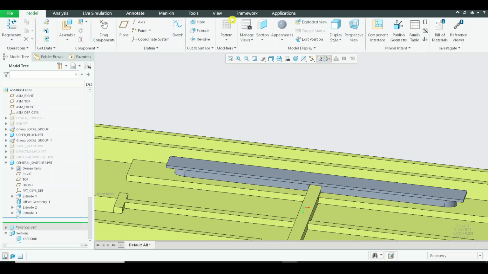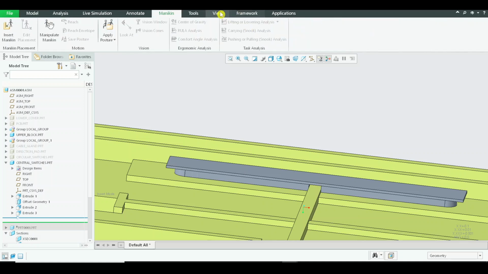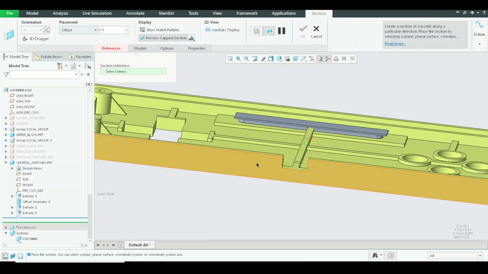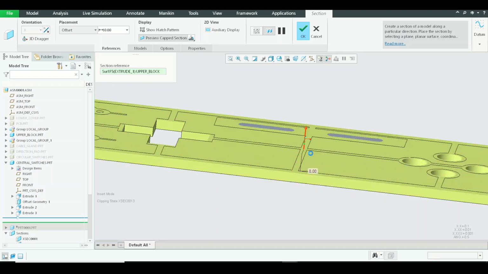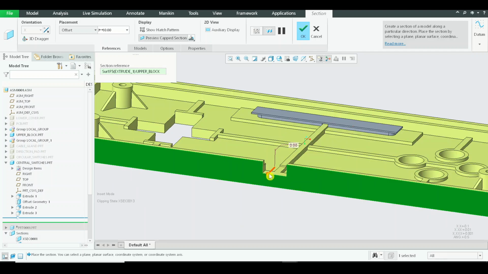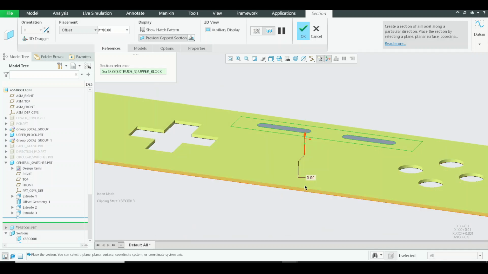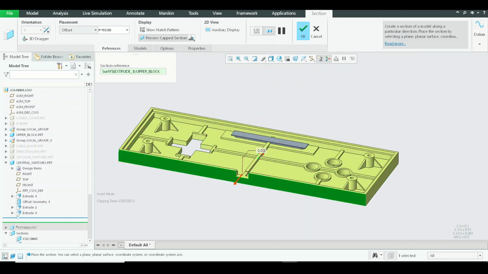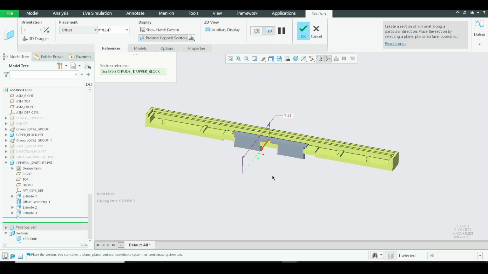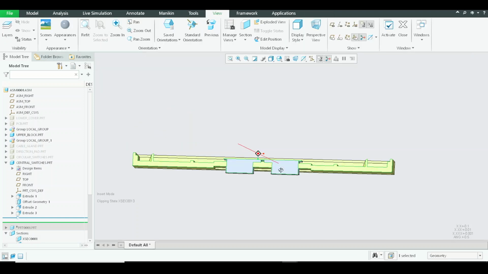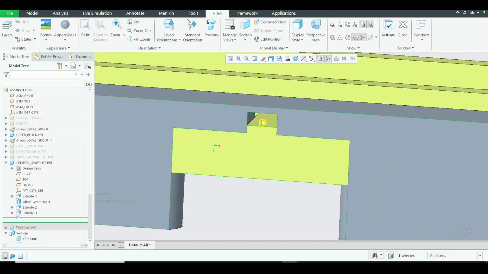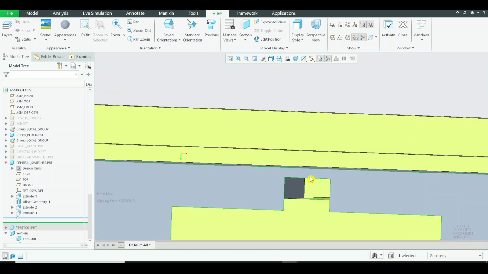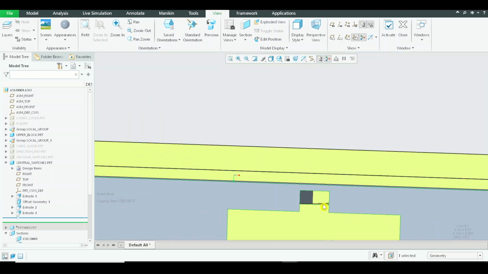All right, so I'll just take a section view for you to understand. I'm extremely sorry, what's happening? So in this slot, the material goes inside and I need to fill this and see that it touches the surface.